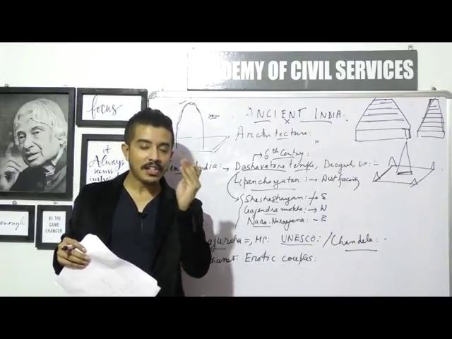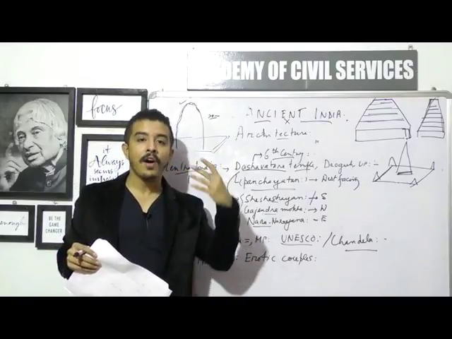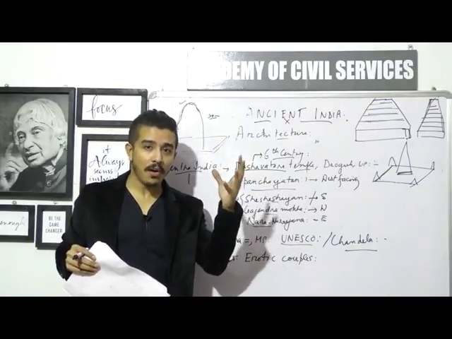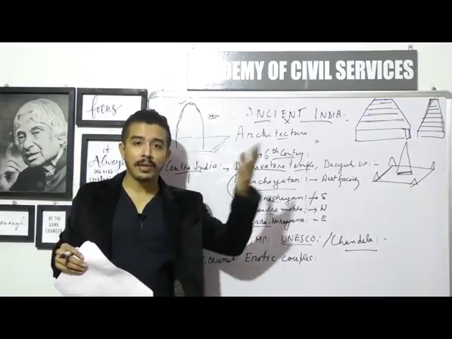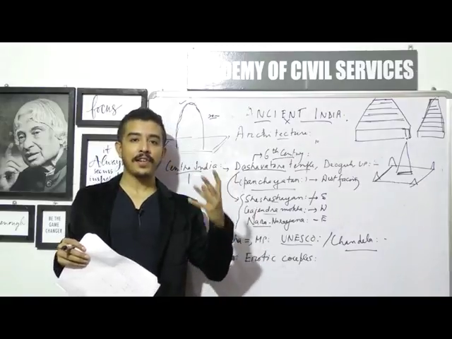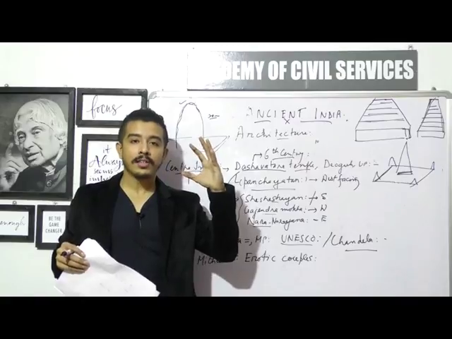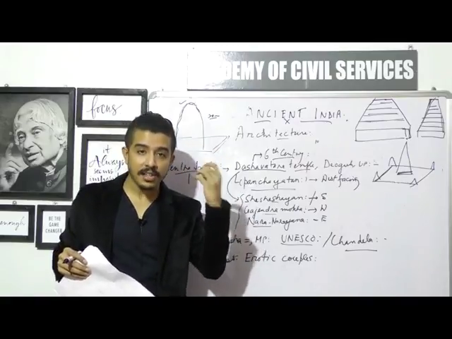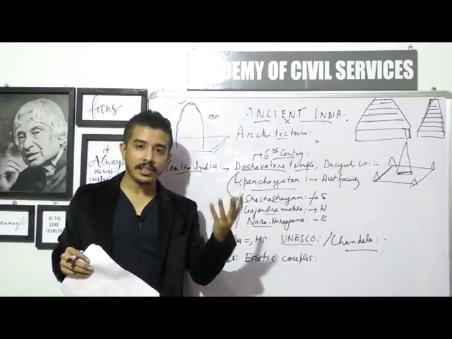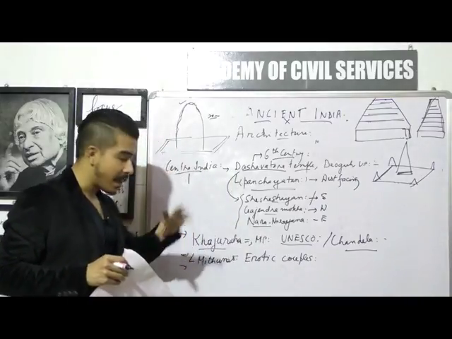For example, when we talked about Gandhara and Mathura, you remember we said that Gandhara was mostly representative of a Greco-Roman sort of Buddhist art, so it was mostly a Buddhist element. On the other hand, Mathura, which is more indigenous in nature, does not just have Buddhist elements, but it also has some Hindu and some Jain elements as well. All right, so that's just an example.